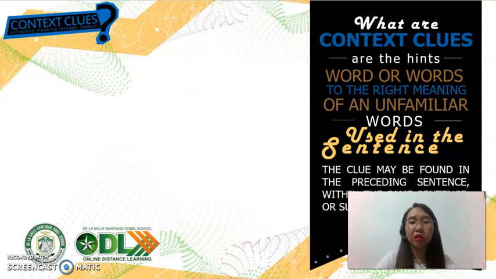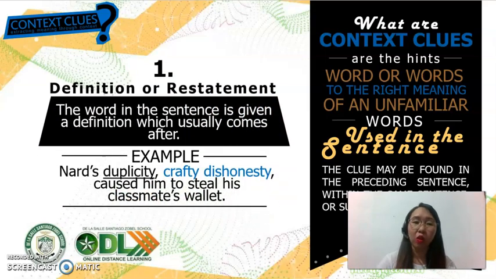Of course, this is the most common type of context clue, and that is called definition or restatement, in which the word in the sentence is actually given an actual definition, which usually comes after the word being defined. For example, let us take the word duplicity. So in a sentence, it says here, Nard's duplicity, crafty dishonesty, caused him to steal his classmate's wallet.